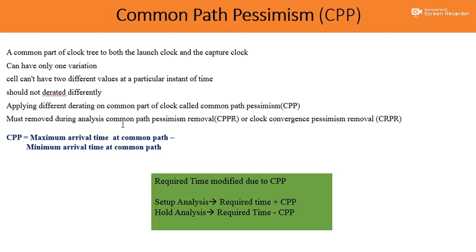So this CPP must be removed during the analysis, that is called common path pessimism removal, CPPR, or clock convergence pessimism removal. There is a very simple method to calculate the CPP: common path pessimism is the maximum arrival time at the common path minus the minimum arrival time at the common path.